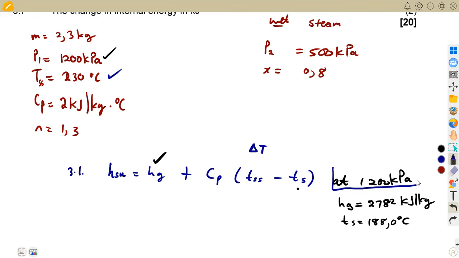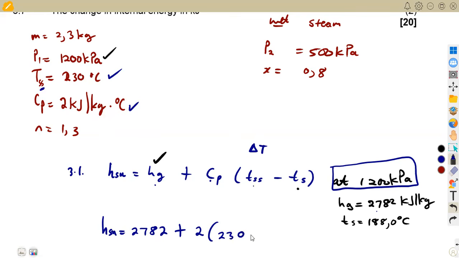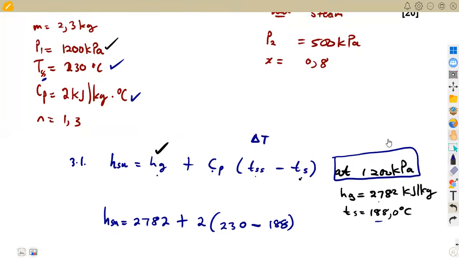Meaning to say we are going to have our Hg, which is 2,782, plus the specific heat capacity for the superheated, which is 2 kilojoules, into TSS for the superheated, which is 230, minus TS, the saturated one, which is 188 in this case. All right, so that was the whole idea of our question here.